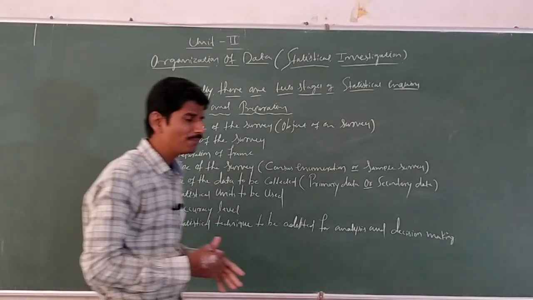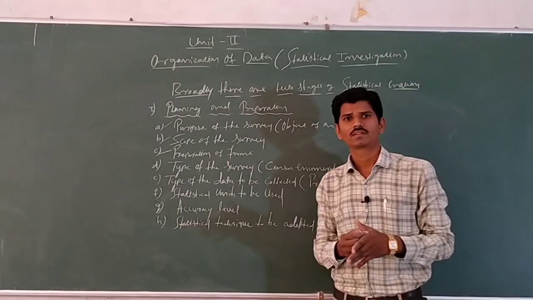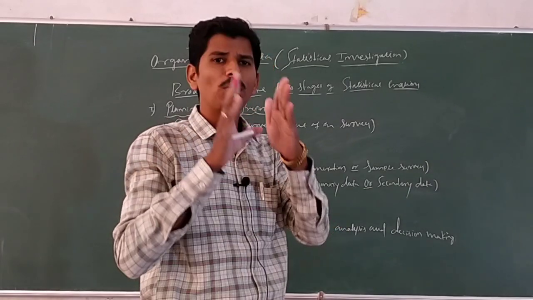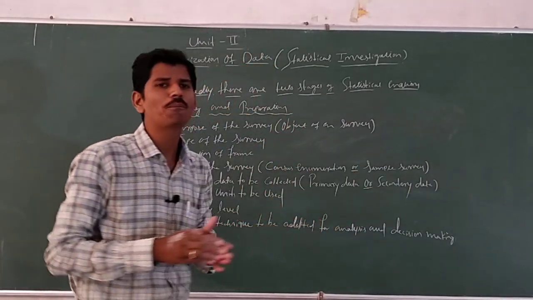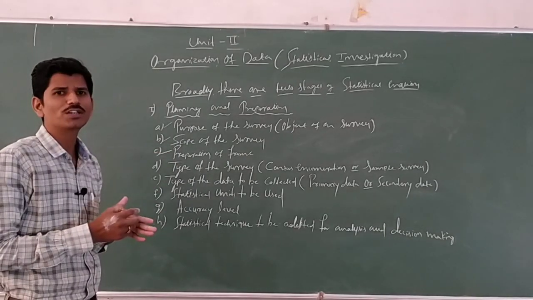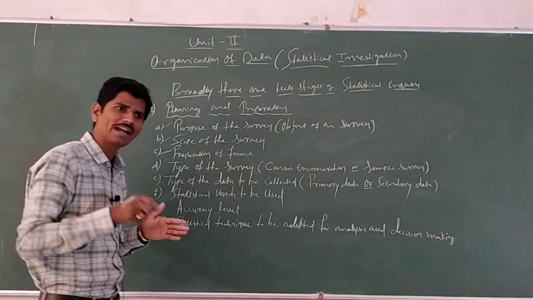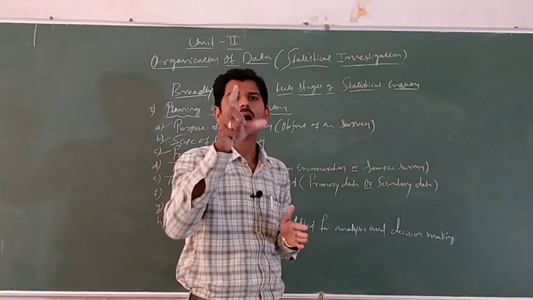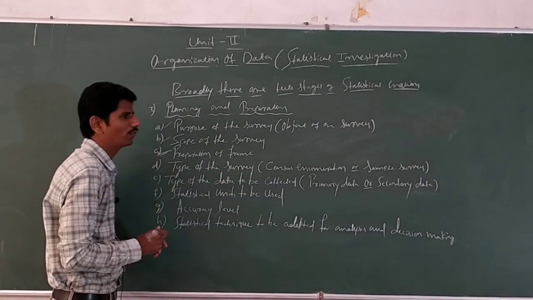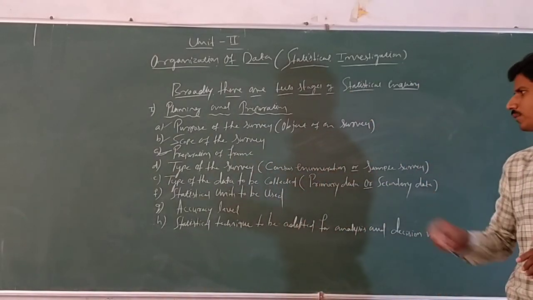Here the frame should be such that the units of the population can be identified and approached. Identified and approached is the third stage, that is, preparation of frame. The next one is type of the survey.